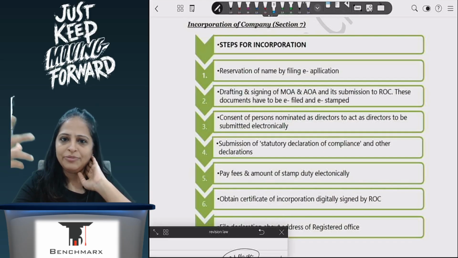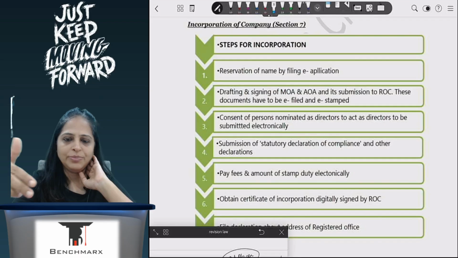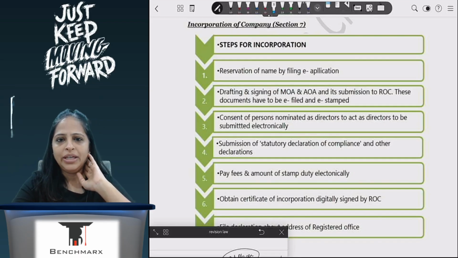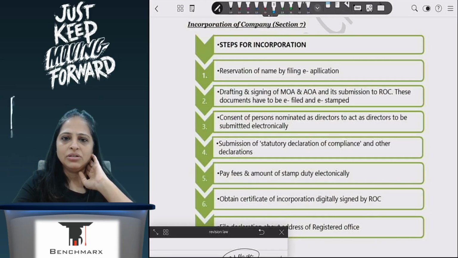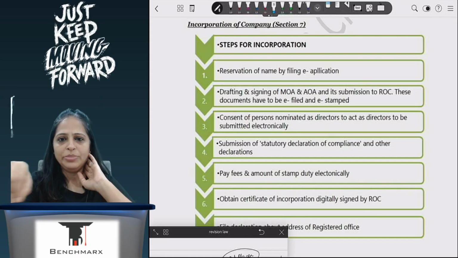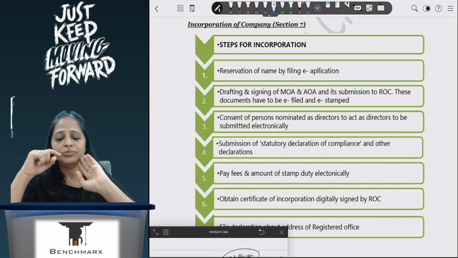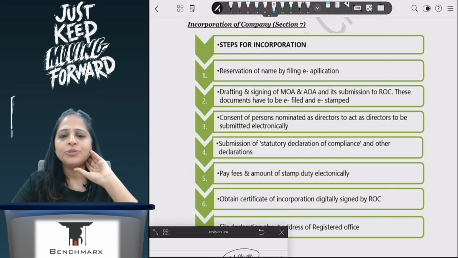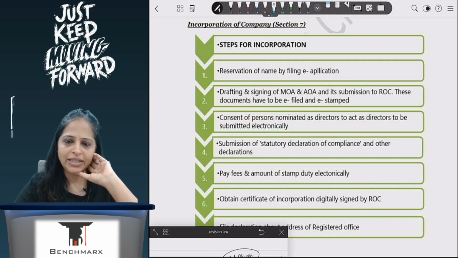Here you will have to have promoters, you will have to appoint first directors, you will have MOA, AOA. Then they will give a letter saying that they have not been convicted of any offense, or if they are already holding a DIN, then they will have a letter for that. So the compliances which are here are additional as compared to your LLP form of organization.